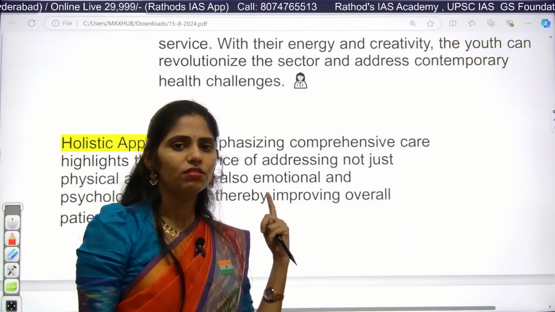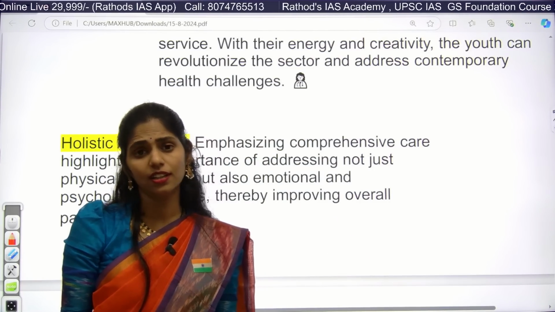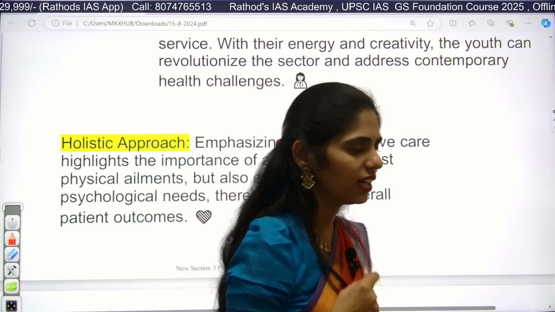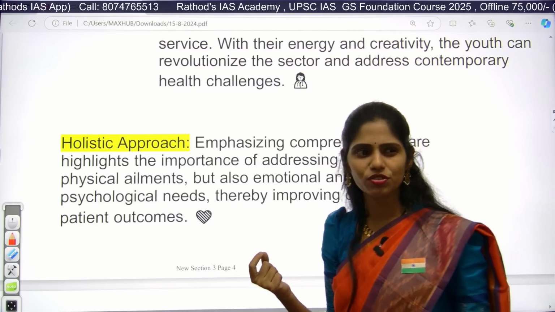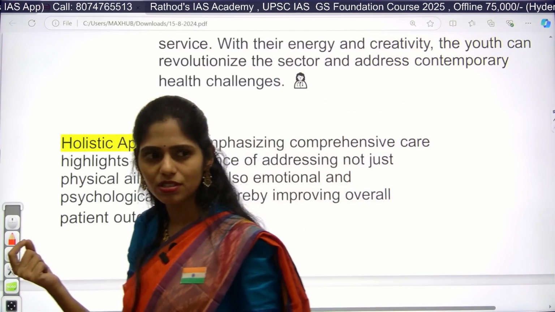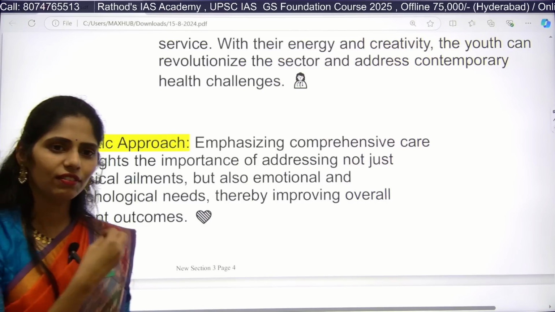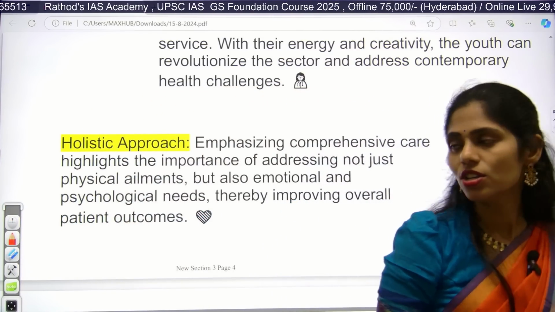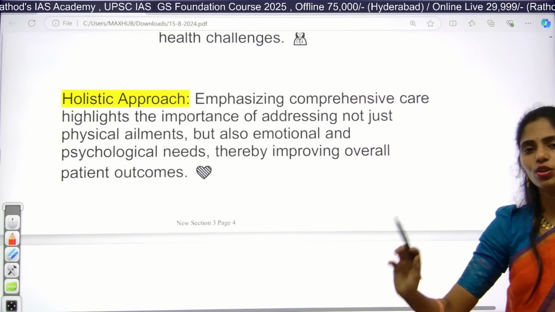So even for dengue, we are going to have the vaccine soon. It is in the phase 3 clinical trials. And next, not only that, even nowadays physiotherapy has become very famous. Do you know what happens in physiotherapy? They give exercises so that you get some relief from the symptoms you are facing, right?